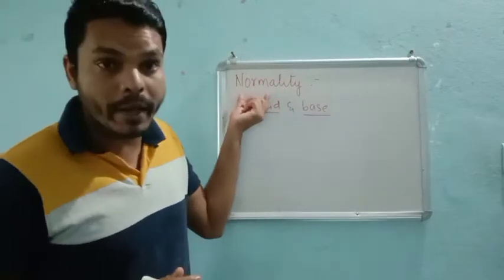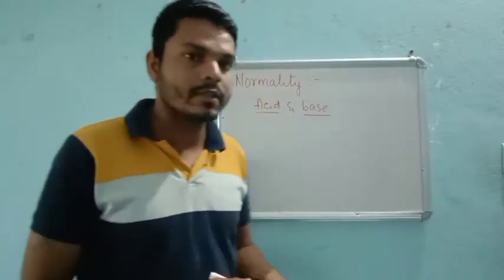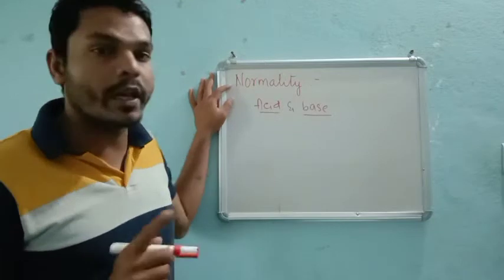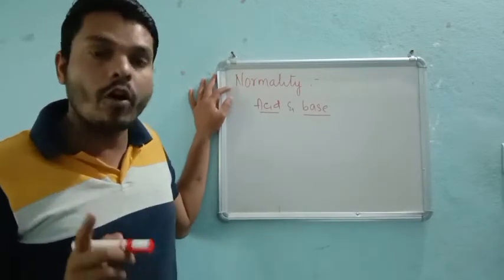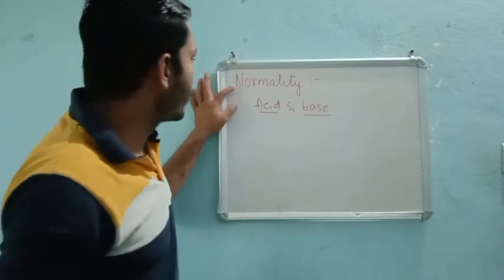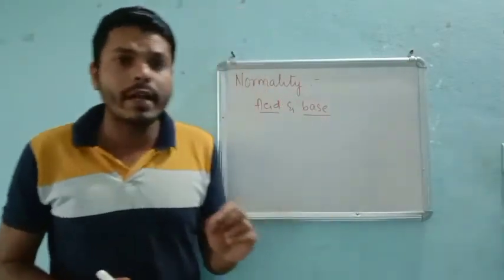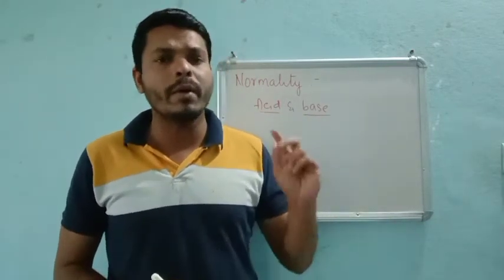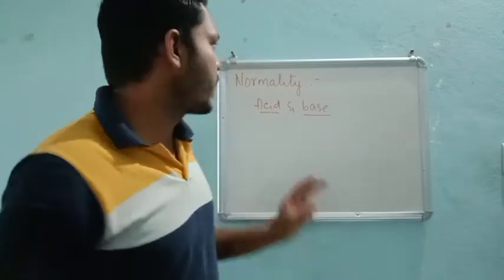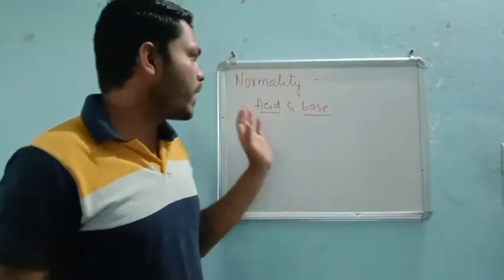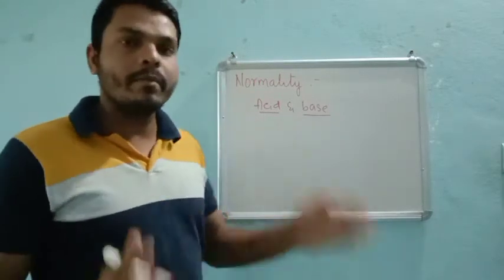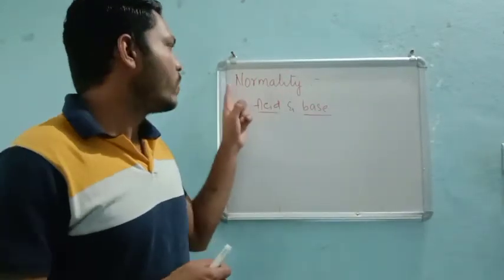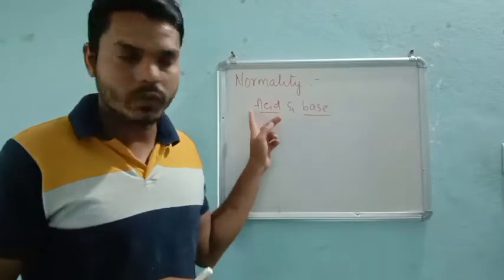Remember, I'm skipping normality. Definitely in offline classes we will have one special class for this. Why? Because this part is very important for competitive examinations. Based on normality and equivalent mass or equivalent weight, you will definitely have a minimum of two questions. So my intention is not to confuse you. When we come to offline classes, we will have one special class for this. Understood?